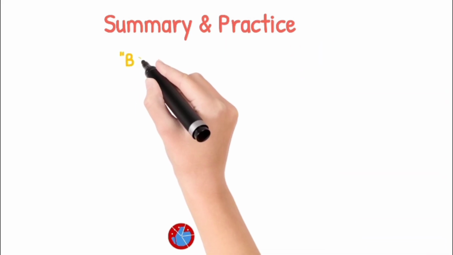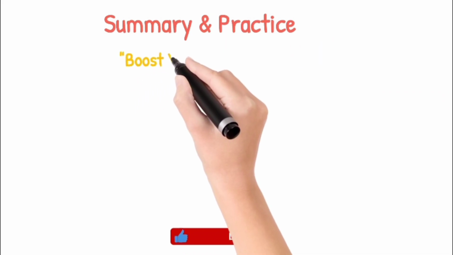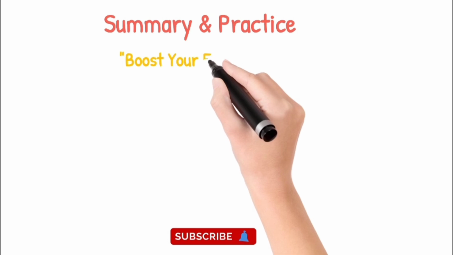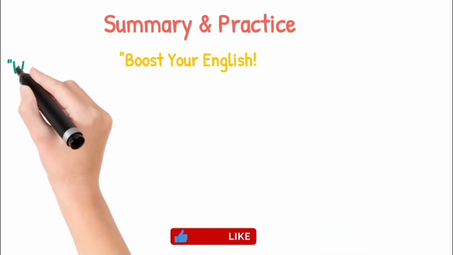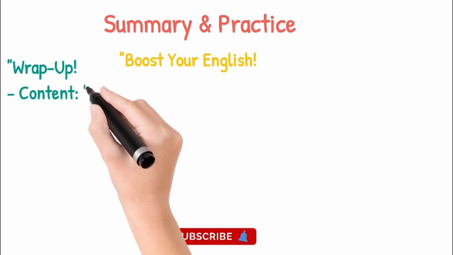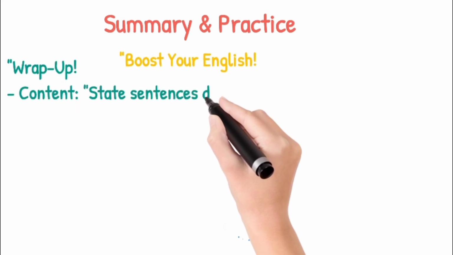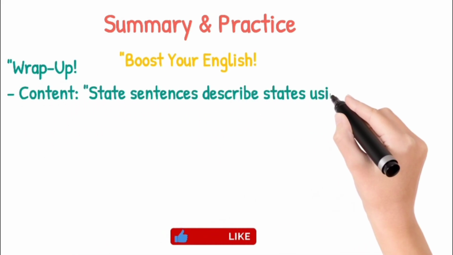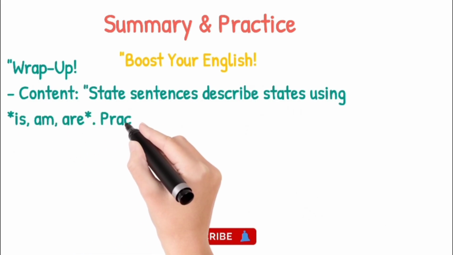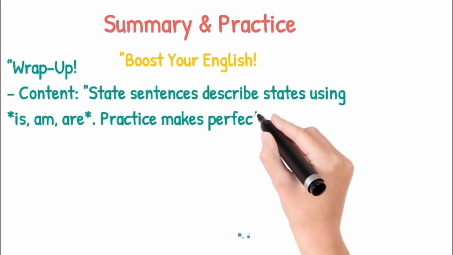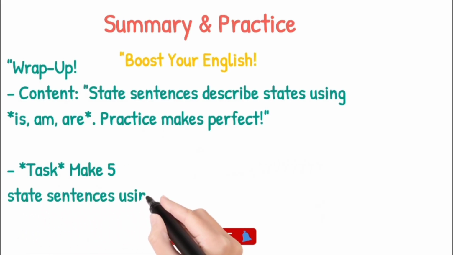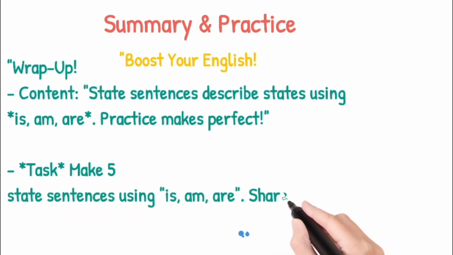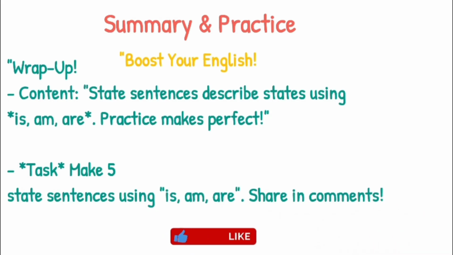Now let's move towards the summary and conclusion. So, students, we have covered non action sentences in a very useful and a smart way. Students, you can make thousands of sentences using these small techniques and tips which I have shared during the whole lesson. Let's wrap up. So in today's class, we practiced SMR, where to use is, where to use am, where to use are, how to make affirmative, negative, and interrogative questions. So I have covered all of these things.